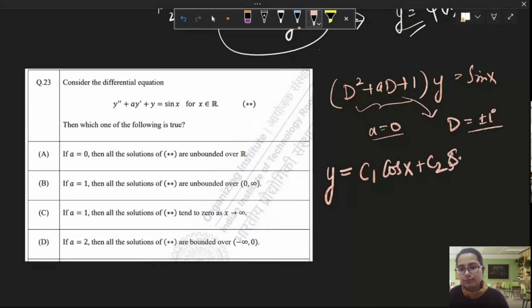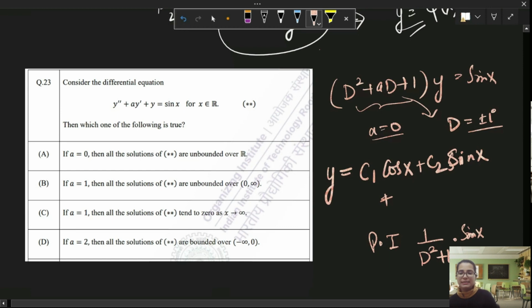What will be the particular integral in this case? Please tell me what the particular integral will be if I put a equal to 0. We'll have to replace D square by minus 1, and then you will get a case of failure. And then you'll have to multiply the numerator by x.